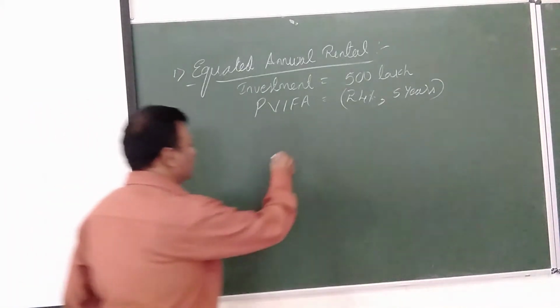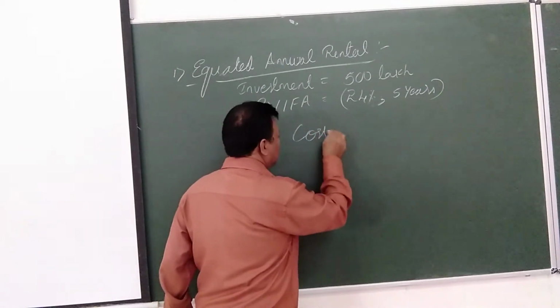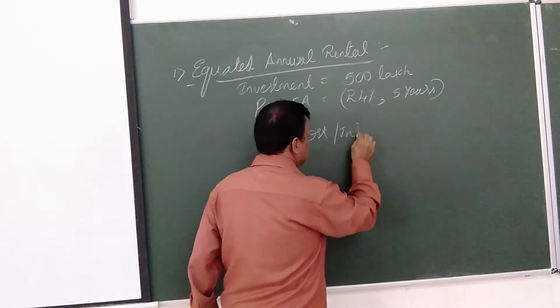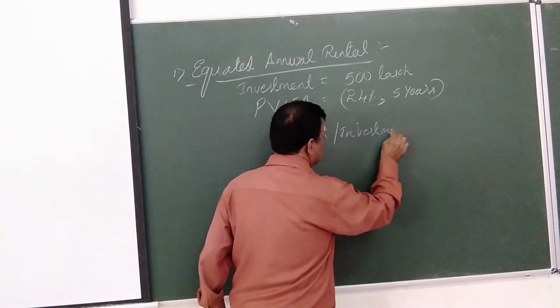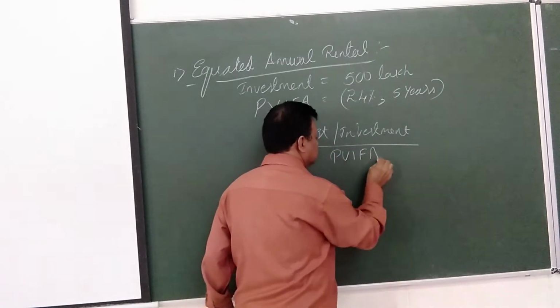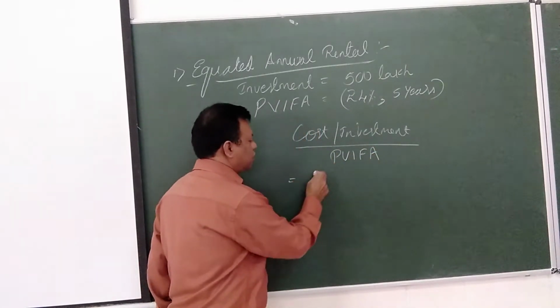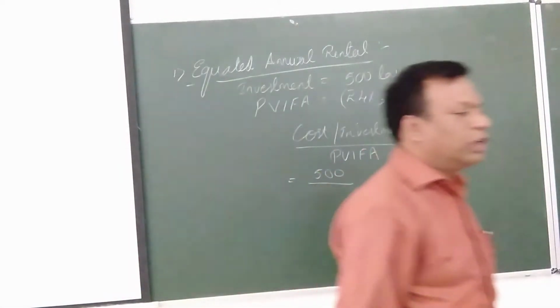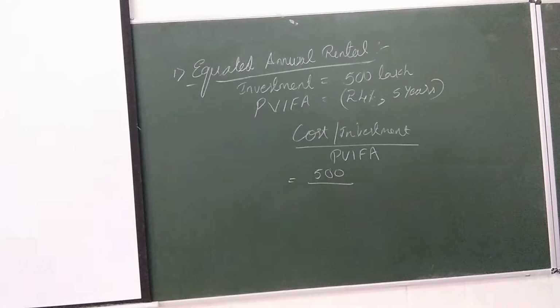Cost of investment divided by PVFA. So you have to take 24%, 5 years. How much is it? Just quickly do it.